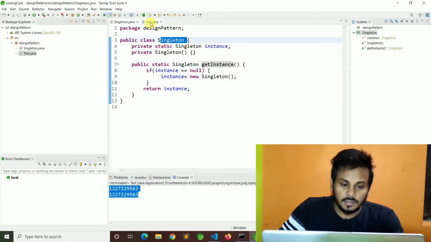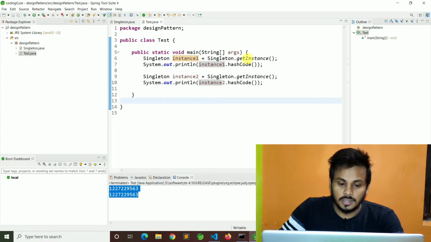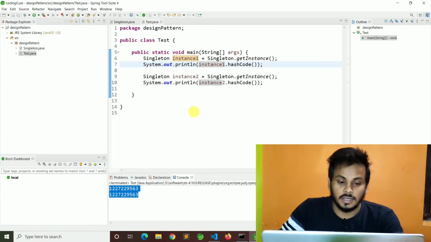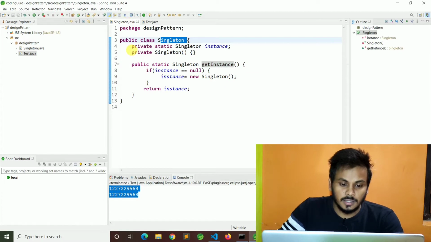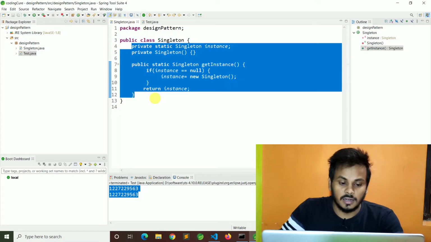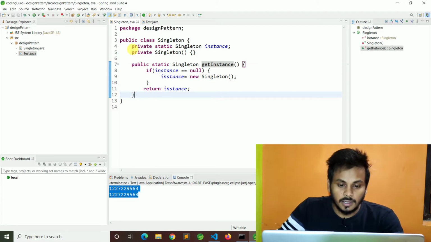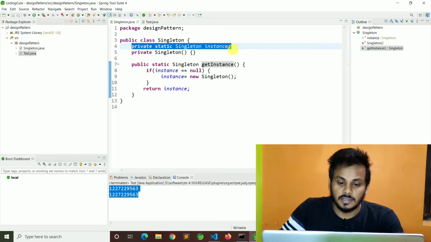When the test class calls the getInstance method, we get the hash code, and this time we get the same hash code, so only one object is being created. But see, in this class some problems are there. What's the problem? Here I declare a private static Singleton instance.